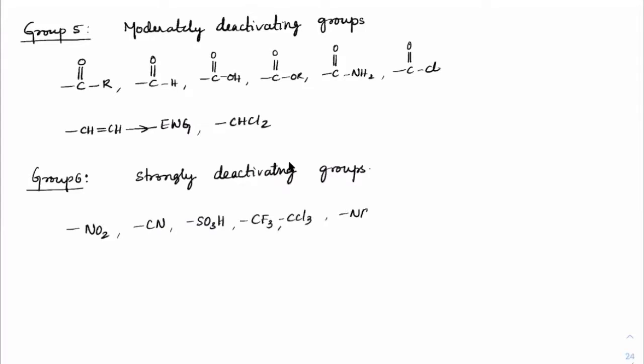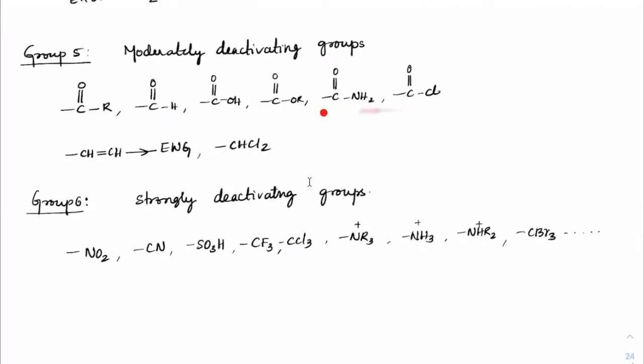Next, NR3 plus, NH3 plus, NHR2 plus, CBr3. These are all very strongly deactivating groups or strongly withdrawing groups.